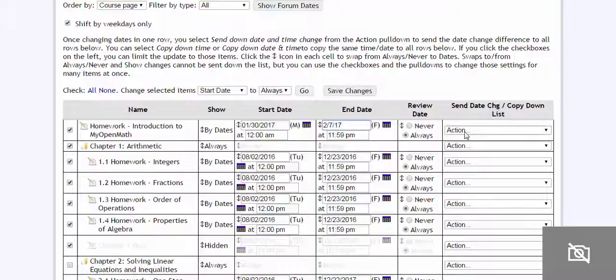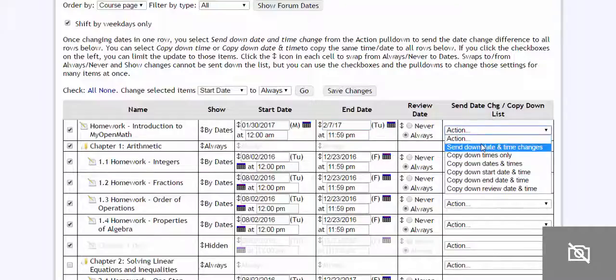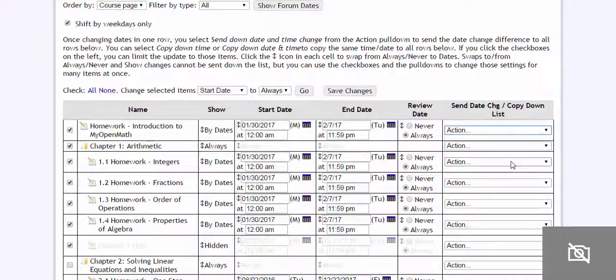But what I do over here under this action button, everything that I have clicked, and I just have everything from chapter 1 clicked, I'm going to make them start and due on the same date, right? Which is what I typed into this first one. When I pick this drop down menu, I'm going to send down date and time changes. Copy down date and times, I think is what I want. So that should fill down all my start dates and end dates, right? So you can see everything now starts 1/30 and everything ends 2/7.